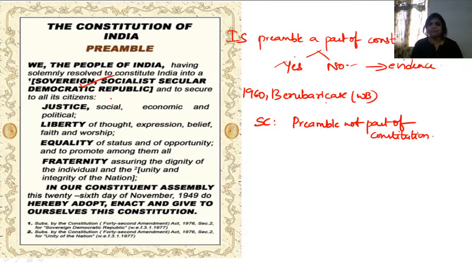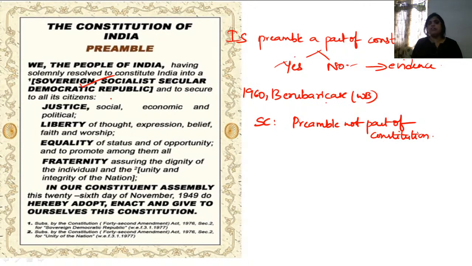I hope you understood. So the government supported its act of giving away the land to East Pakistan by claiming the status of being sovereign from the context mentioned in the preamble, that is, the word sovereign. And the Supreme Court immediately struck it down, stating that no, you cannot be sovereign.